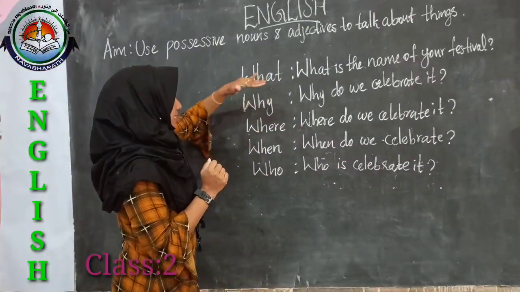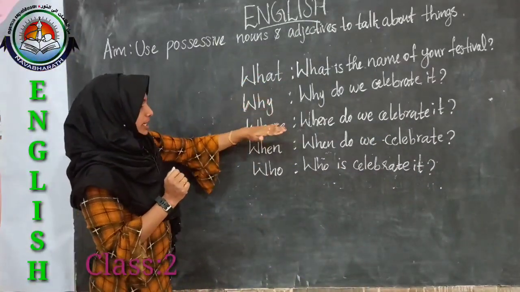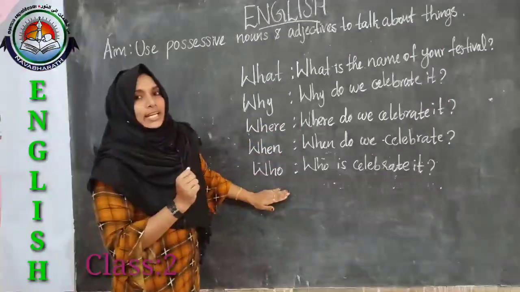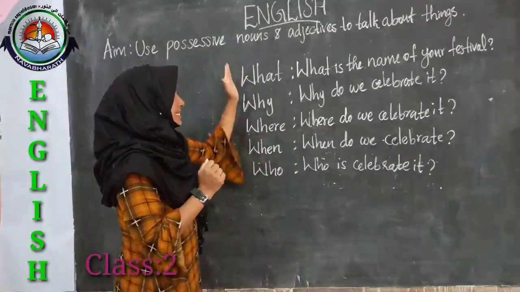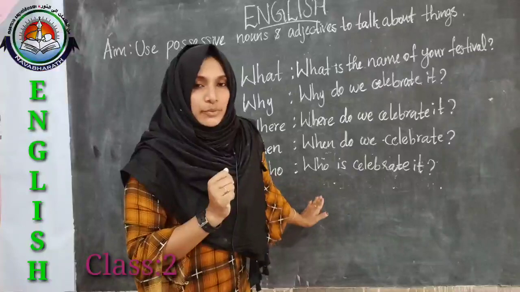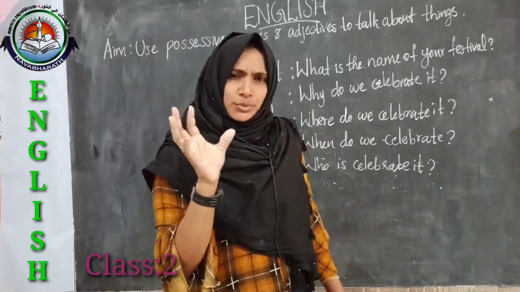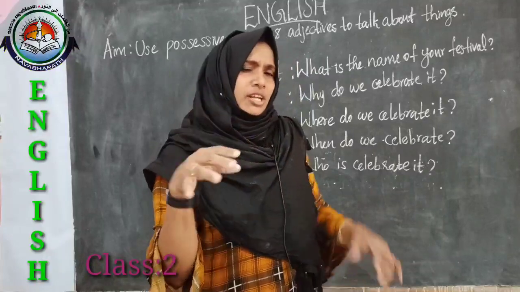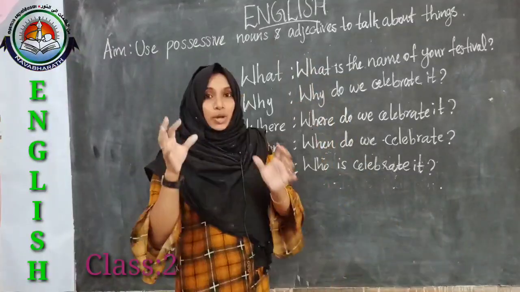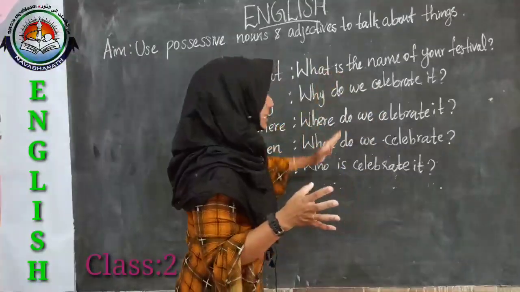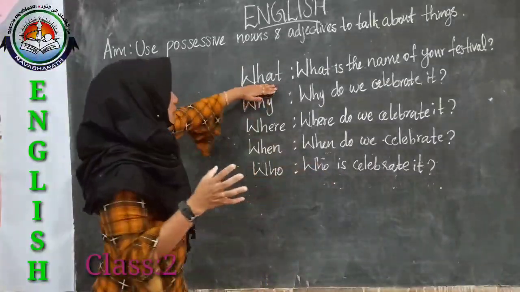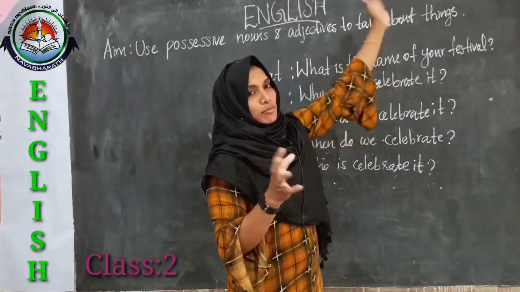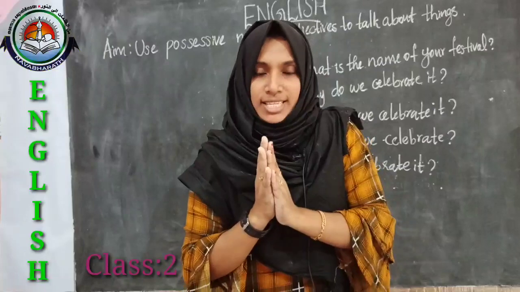Here: what, why, where, when and who. These are WH question words. So if you want to write something about your favorite festival or anything else, you have to write these things also. That means here, what is the name of your favorite festival?